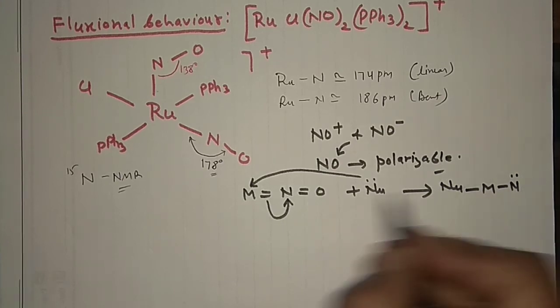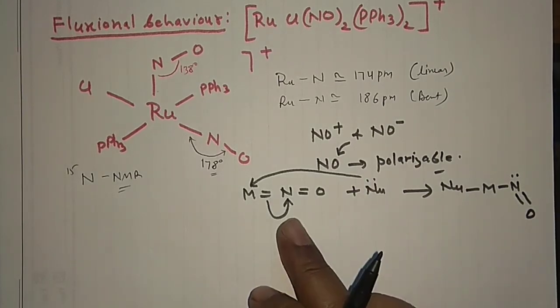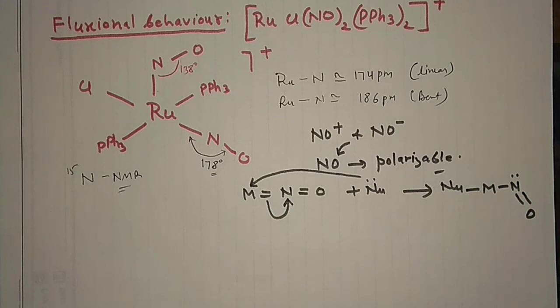Because lone pairs are there, now it will repel and it will become bent. So it is fluctuating from the linear to the bent. So we can conclude that two limiting situations are NO positive and NO negative, and NO is the intermediate between them, and in the presence of a better nucleophile, we can convert this linear form of bonding to the bent form of bonding. So this is all about your two important modes of bonding.